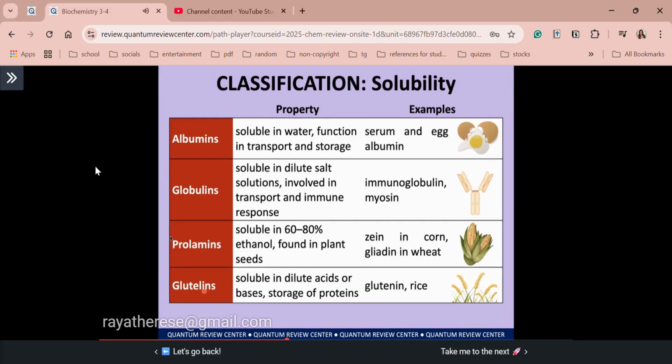Okay? So lastly, we have glutelins. So si glutelins, acid and base soluble po siya. Alright, so let me repeat. Albumin, water soluble.